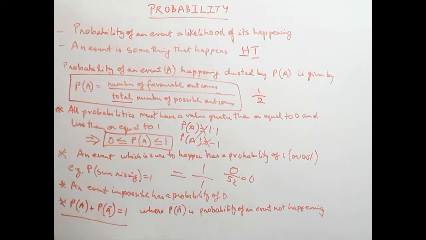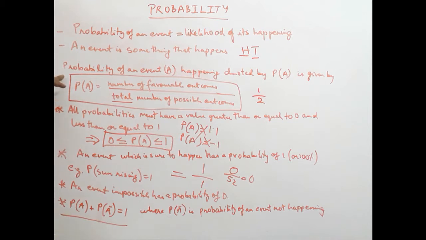Similarly, the probability of a tail coming will also be half, because the favorable outcome possible is 1, but the total number of possible outcomes in this case is 2, either head or tail. So there are two outcomes possible, but we require only one.